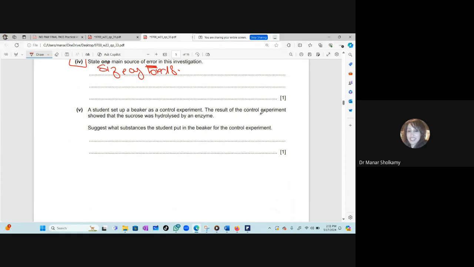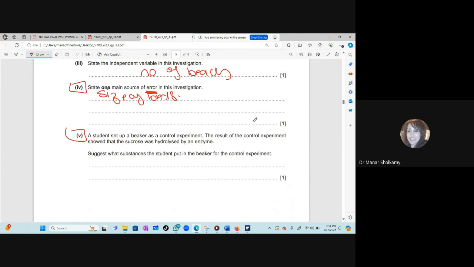Now, this is a nice question. Here, they used enzymes in this investigation. When we have enzymes or any living tissue in an investigation, what will be the control? No enzymes. Very good. No enzyme or boiled enzyme. Good. So put this in mind. Any investigation that requires a plant or an enzyme or a piece of living tissue, the control will be the absence of this living tissue or boiling it. I'll mark those two.